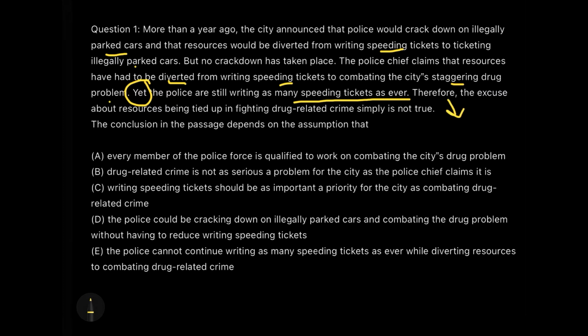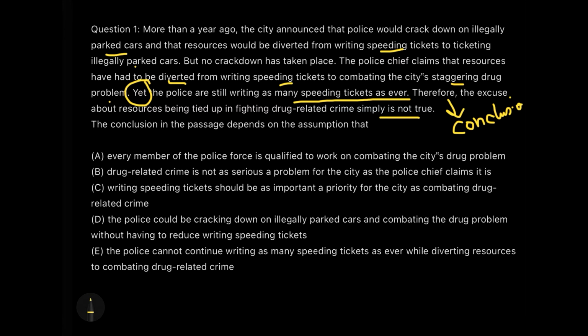Therefore is a conclusion indicator. So that means your conclusion lies somewhere around: the excuse about resources being tied up in fighting drug related crime is simply not true. Why is it not true?